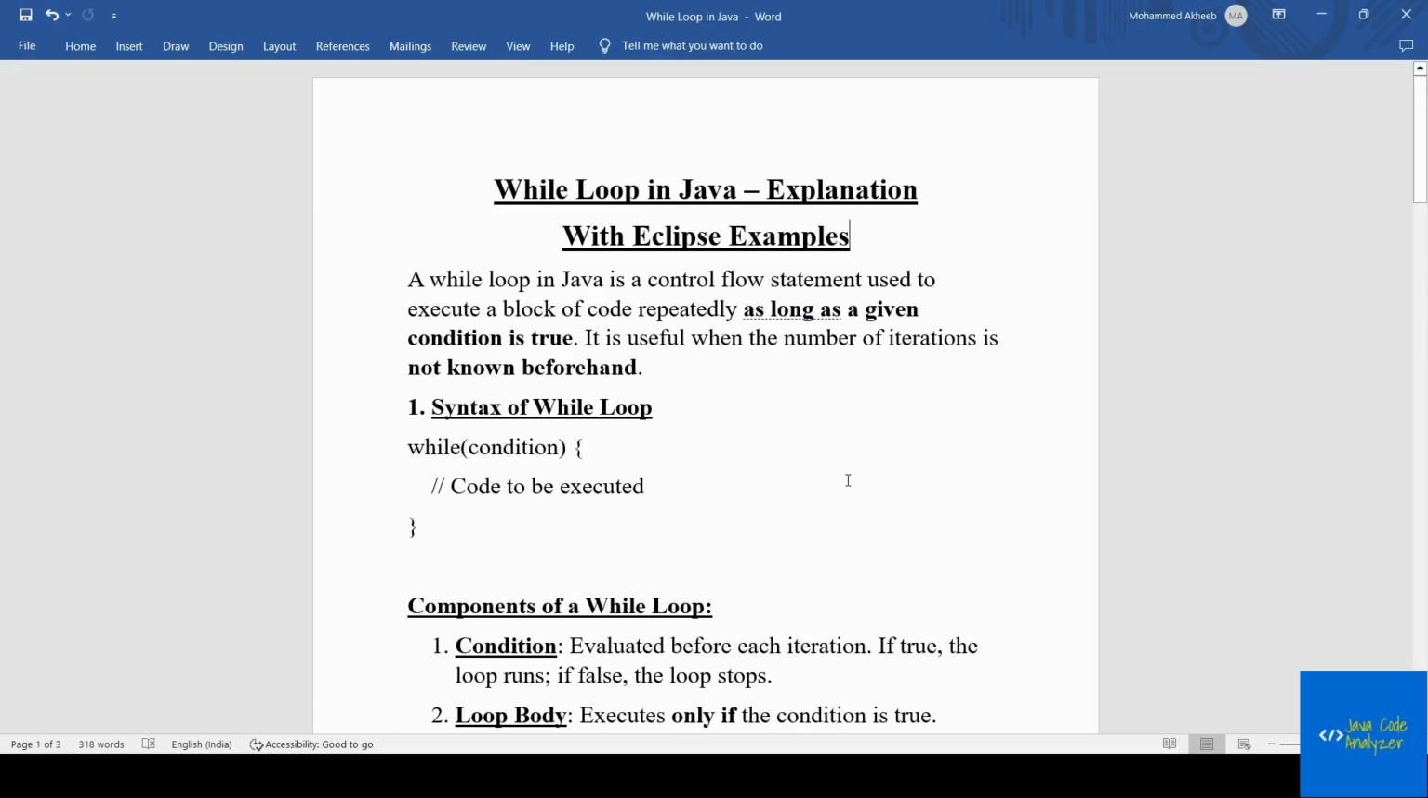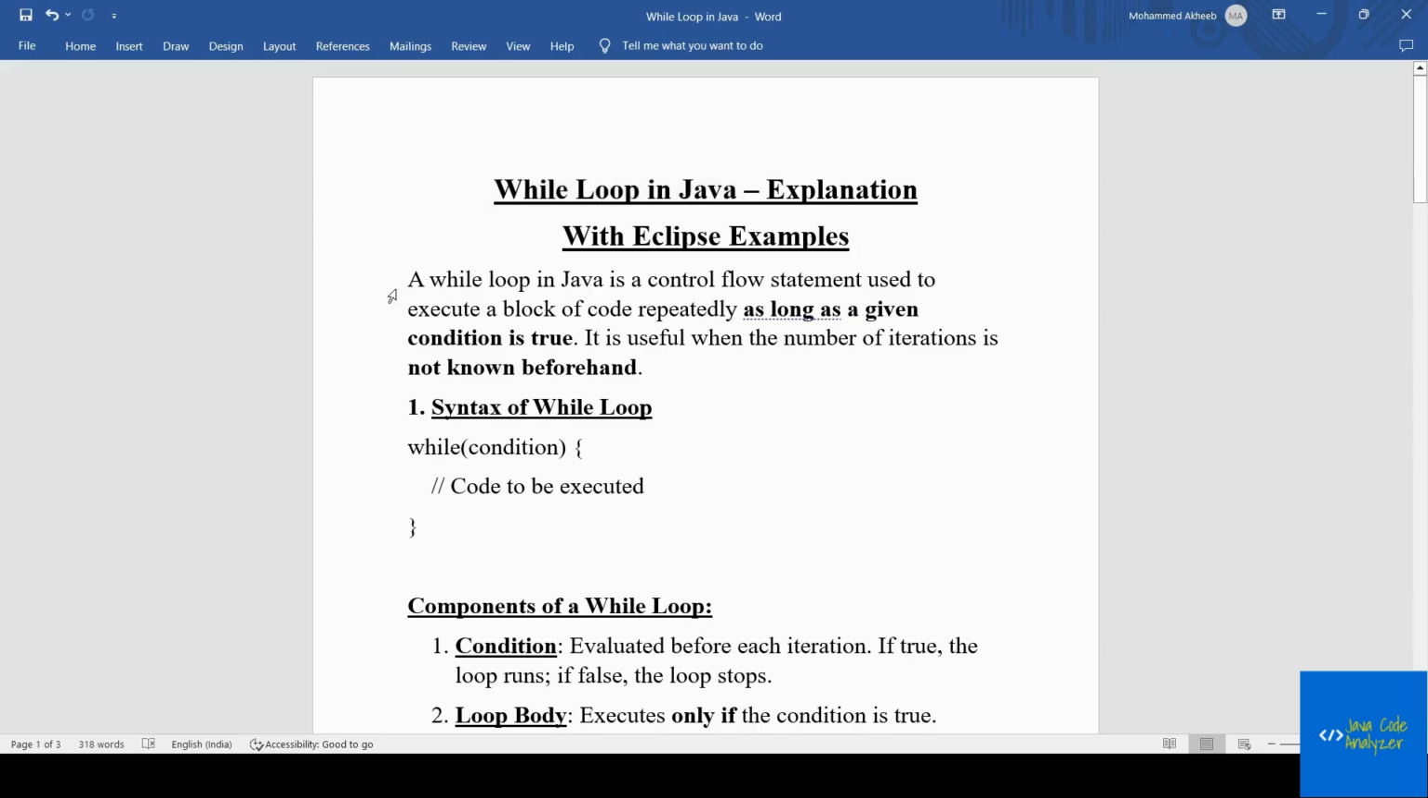So we just saw when to go with the for loop: when the number of iterations we are aware of. At that particular time we can go with the for loop. Now there are other loops as well in Java. We have the while loop, and we have the do while loop. So let us see the while loop in Java.